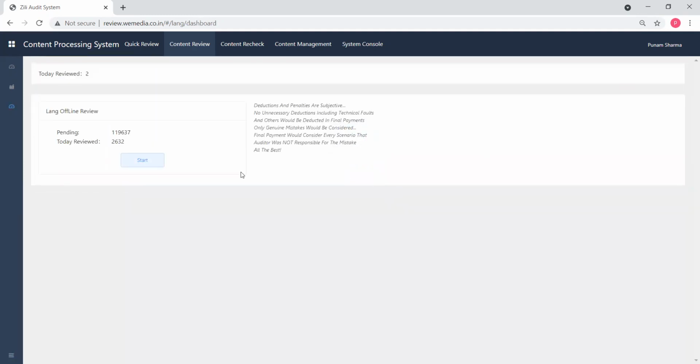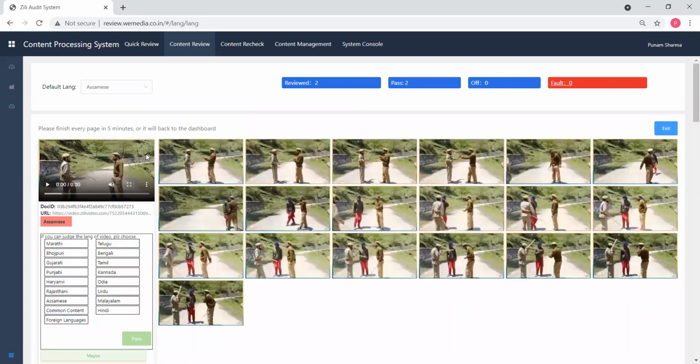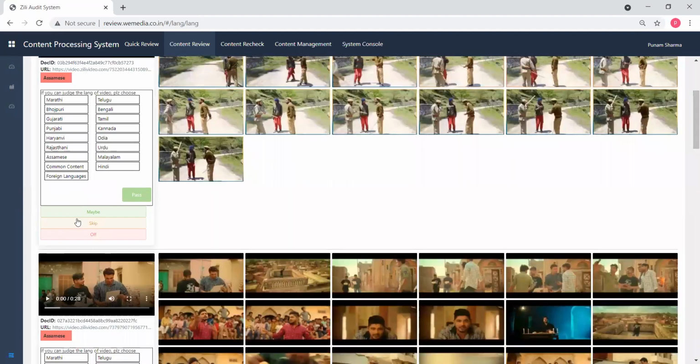Also, you will not get paid for the skip option. So instead of skipping the video, you can mark maybe. You can mark maybe, but don't mark skip on the video.